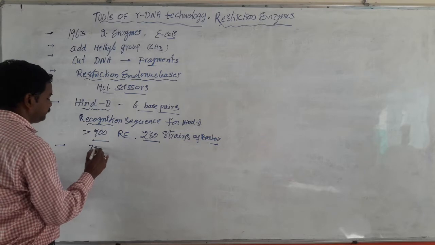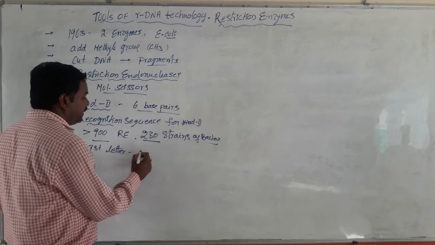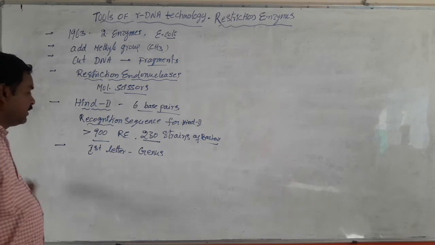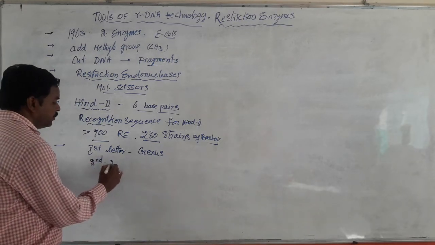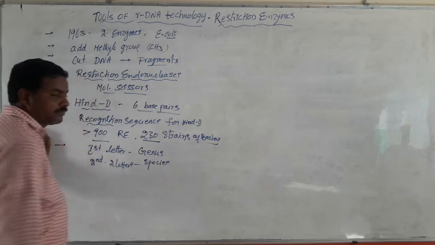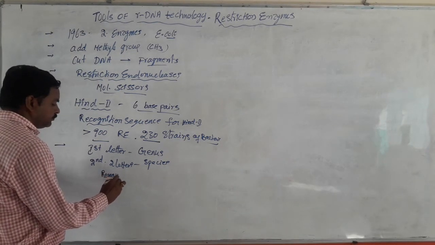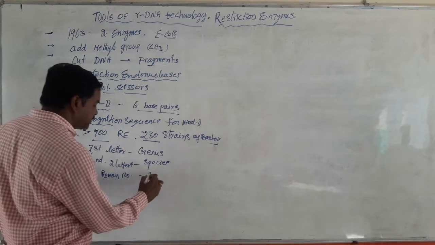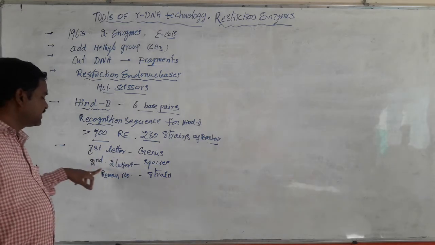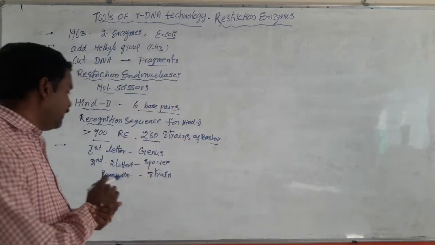The first letter of the name comes from the name of the genus, and the second 2 letters come from the name of the species. The Roman number is the indication of the strain of bacterium from which it was isolated, and the serial number is also there.